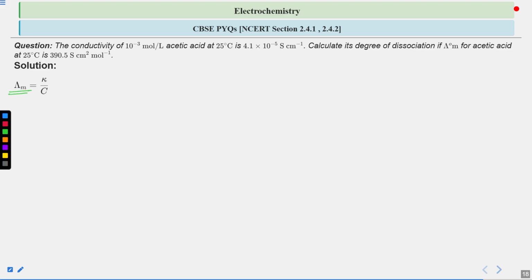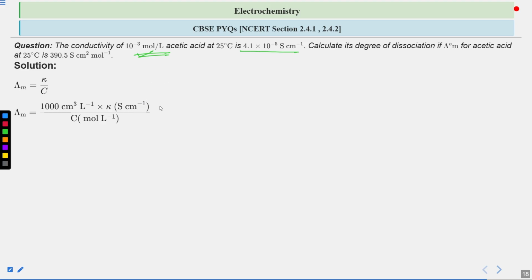Molar conductivity is given by kappa by C, that is conductivity upon the concentration. Concentration is given, which is 10 to the power minus 3 mole per liter. You can identify it even by the units; this unit is associated with concentration. And the conductivity is given as 4.1 times 10 to the power minus 5. So you can get the lambda m, that is molar conductivity.